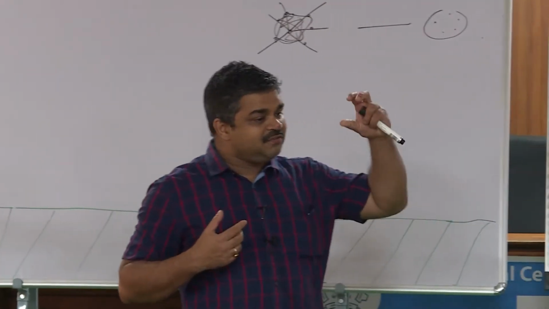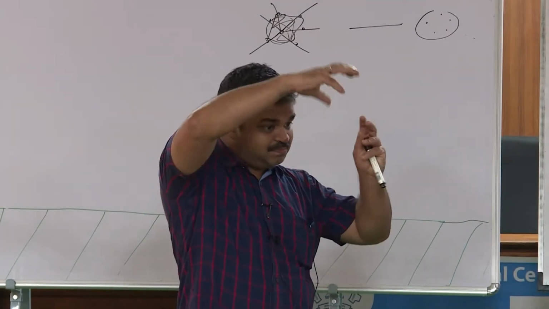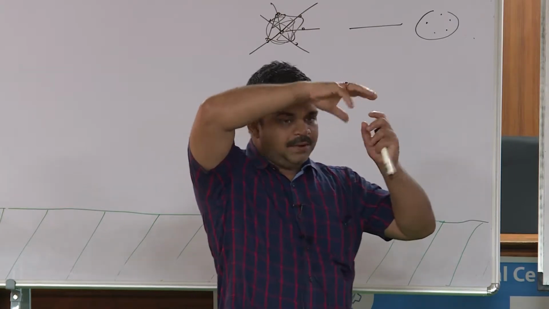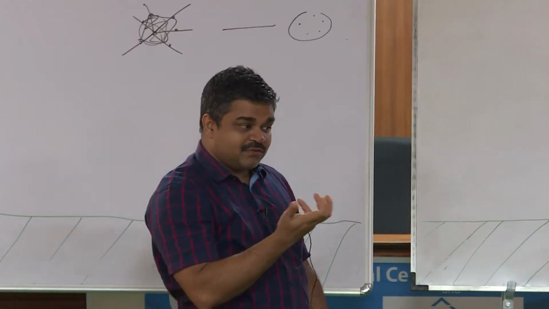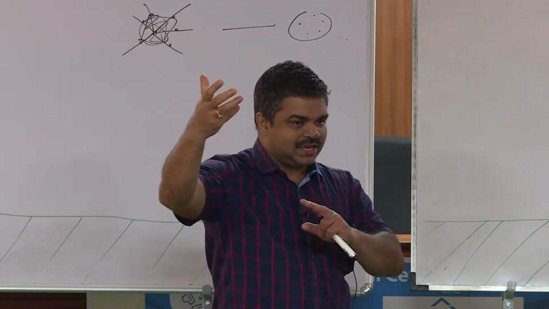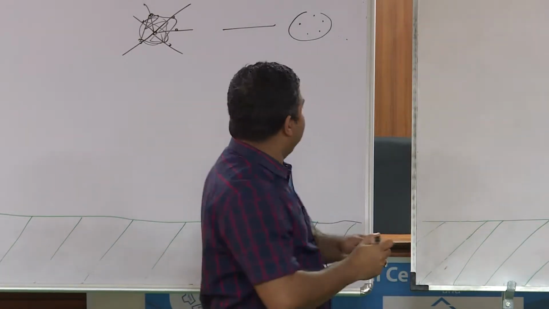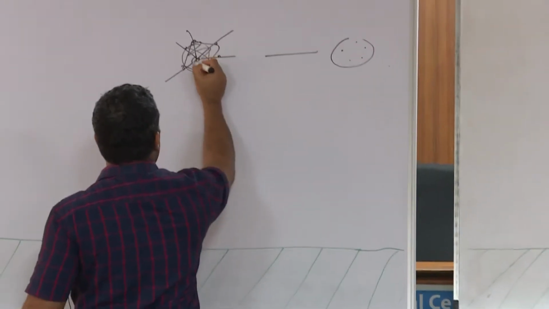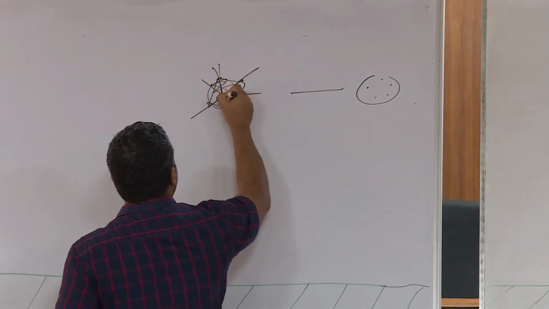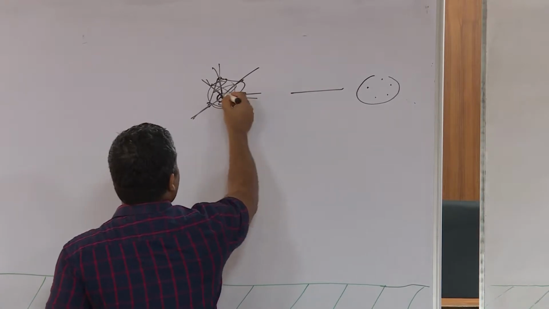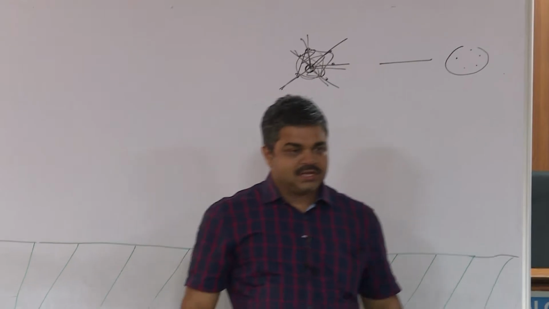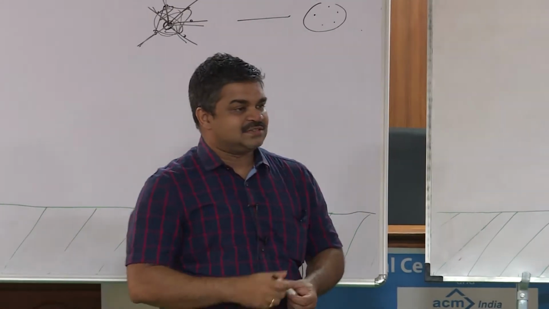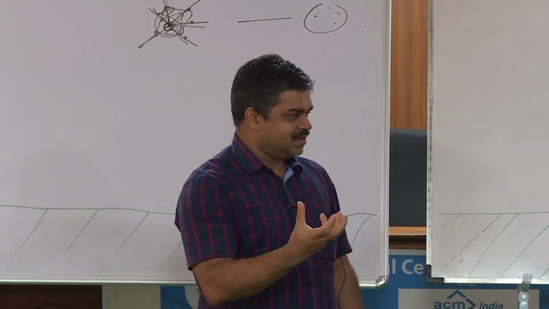Because you are collecting vertices in the original graph, because a vertex along with its edges become the clique, right? Somehow that vertex represents the clique, though the vertex itself is not part of the clique in the line graph. It's only the collection of edges. That means this is like holding, this is the basket, right, which provides the vertices of the clique. But then you are selecting such things, vertices you are selecting in some sense, right?